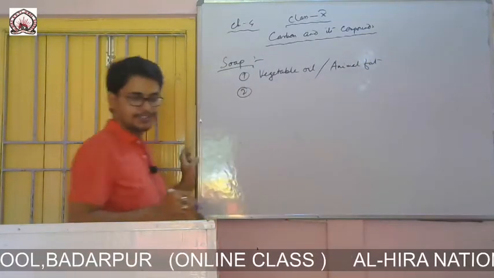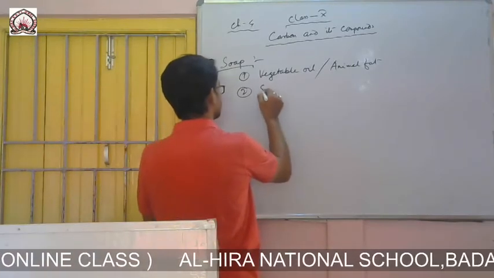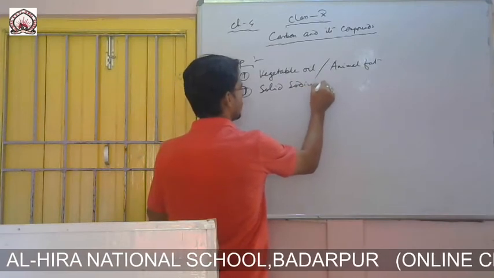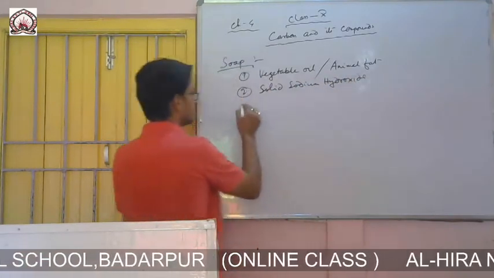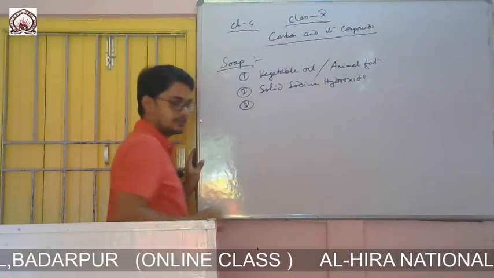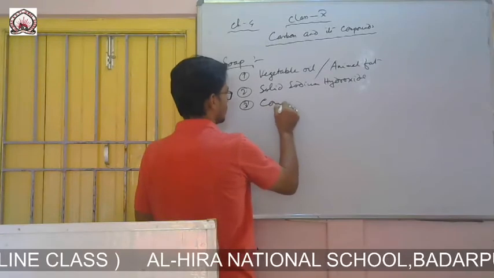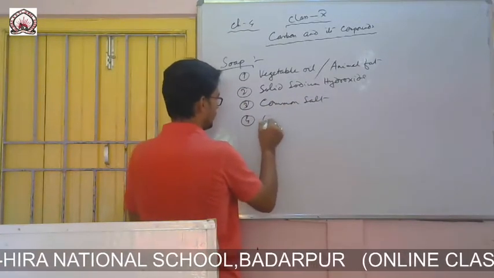These are the ingredients required. Number two, solid sodium hydroxide. Number three, common salt, and number four, water.